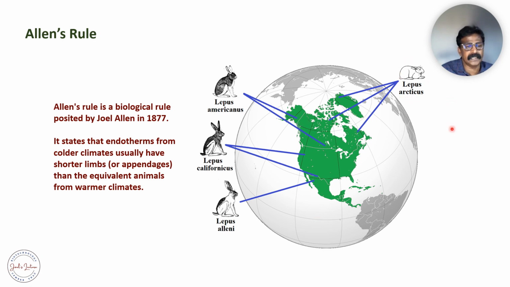You can see it here. This Lepus arcticus, one species of rabbit, has very short limbs in the colder region towards the Arctic, whereas the equivalent animal in the warmer region will have longer limbs, that is Lepus arizonae from the warmer, southern part of America, where you can find longer limbs. So that is the explanation given in Allen's rule.